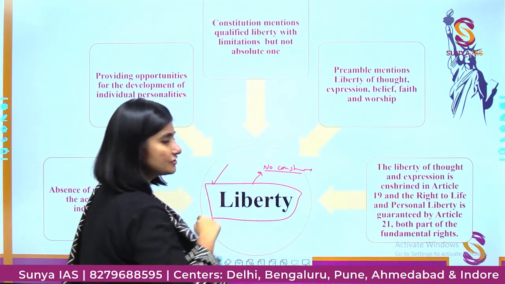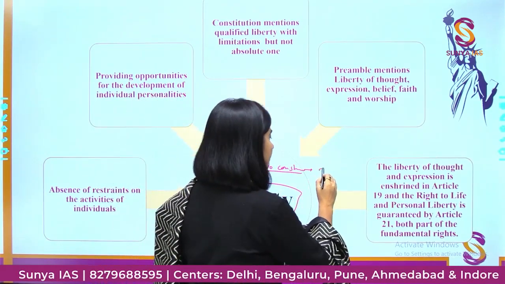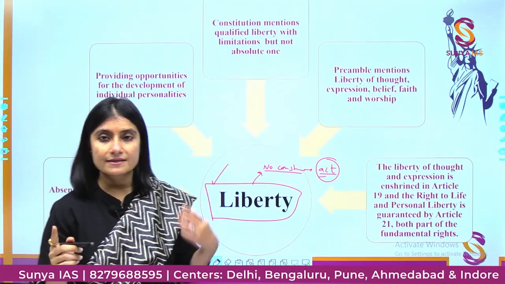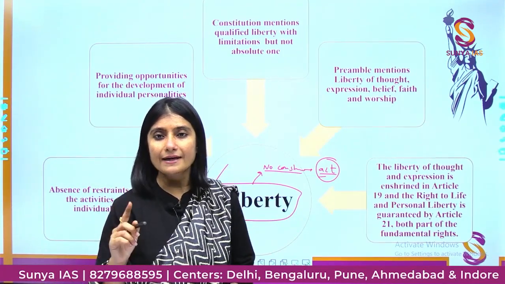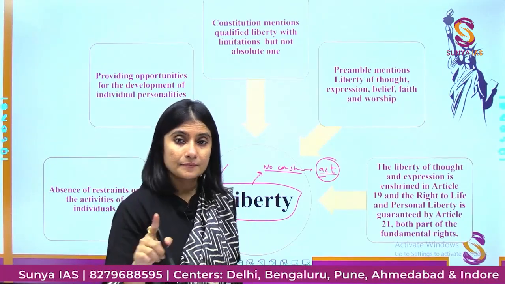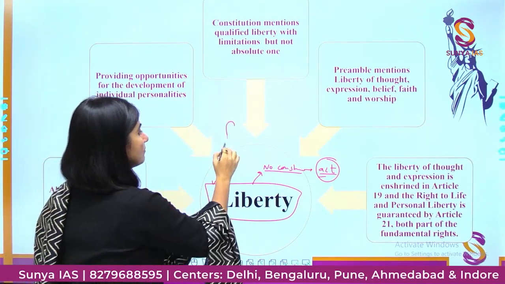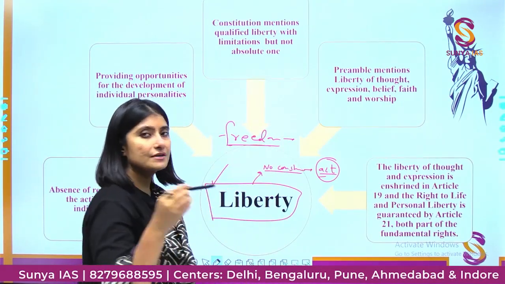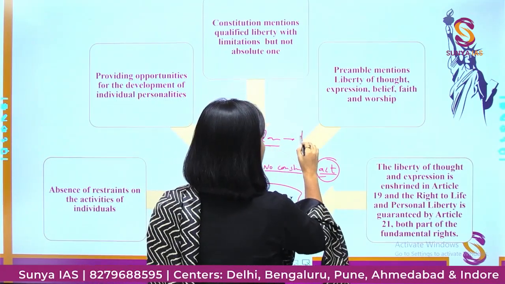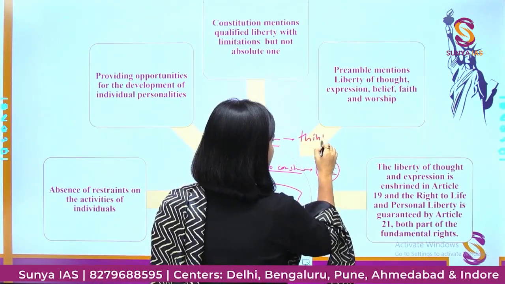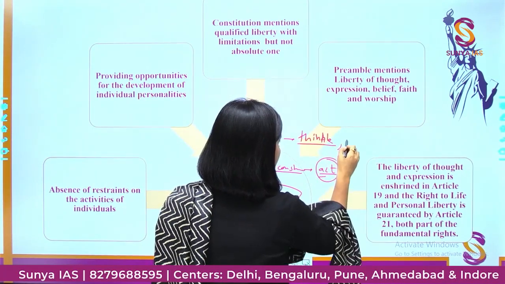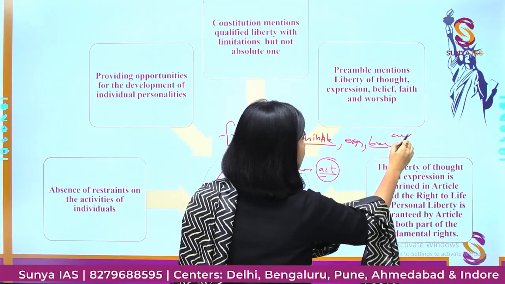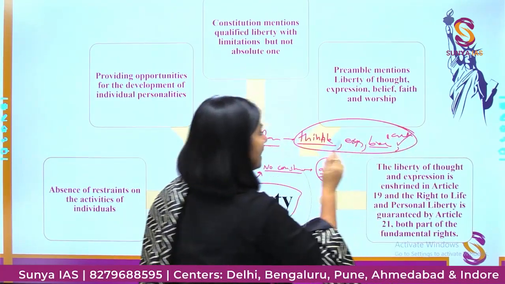Okay, there will be no constraints and I will be able to act in any way that I like. There will be no constraints and I will be able to act in any way that I like. Now when I talk about freedom, it means that I will have the right to think, express and behave and act the way I want.